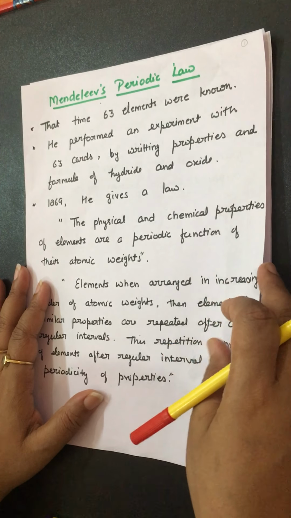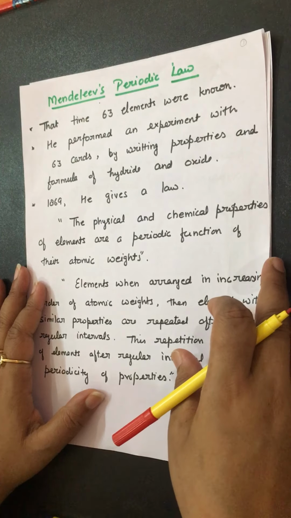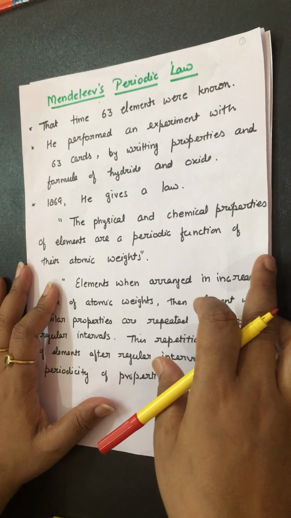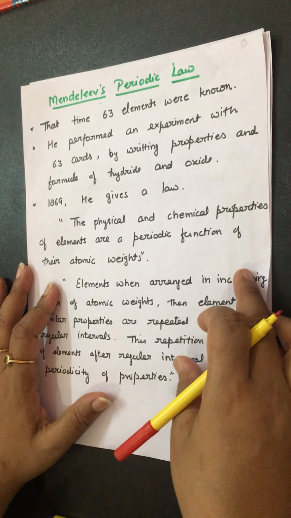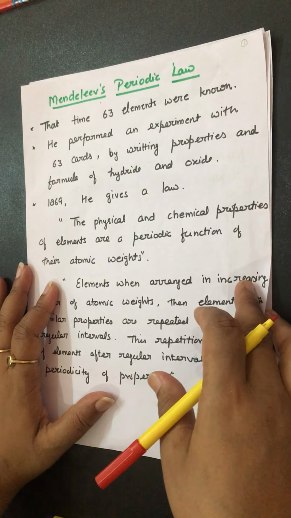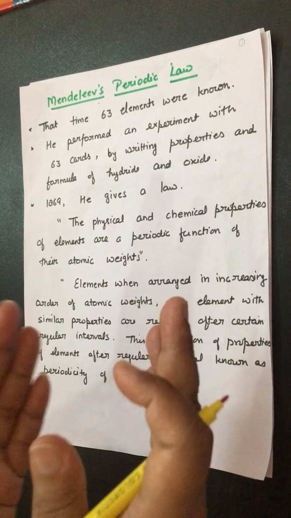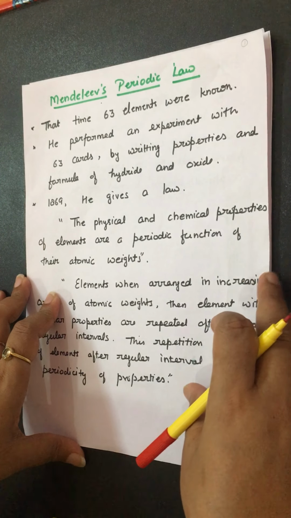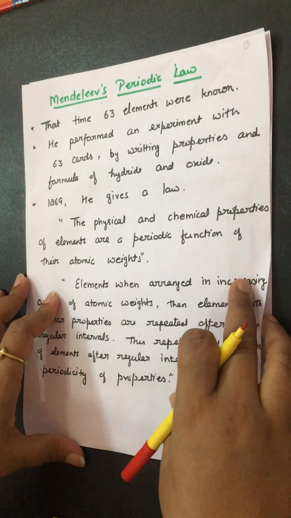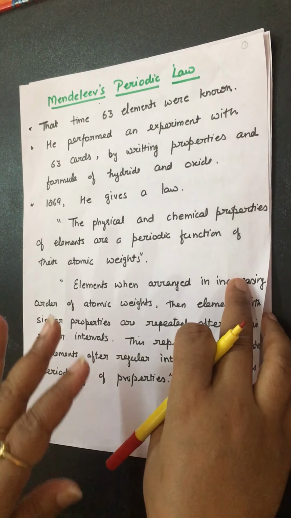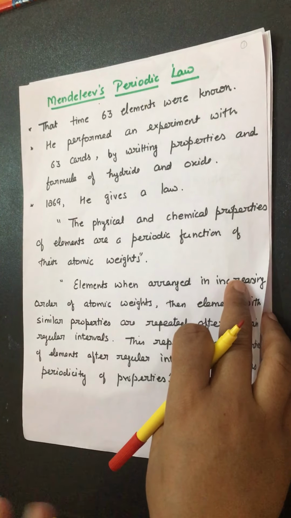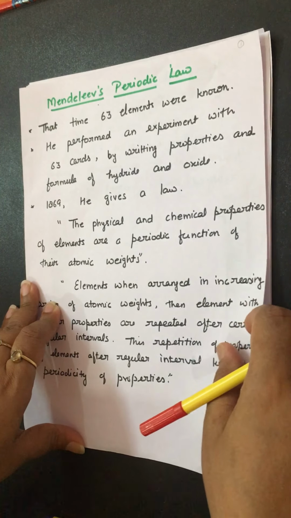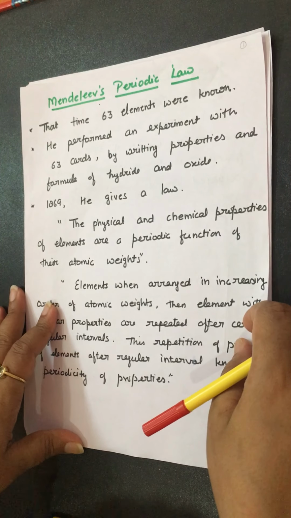When Mendeleev did his work, only 63 elements were known. You must know about it. Mendeleev started his work with the 63 elements. He first made 63 cards and wrote the formulas of their hydrides and oxides on them. Why only hydrides and oxides? Because all the elements can react with oxygen to give oxides and with hydrogen to give hydrides. He also wrote their properties.